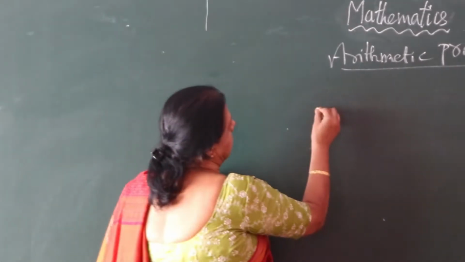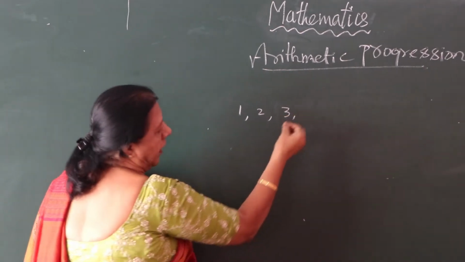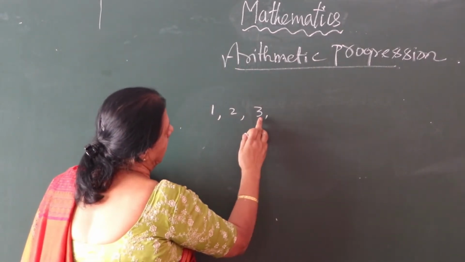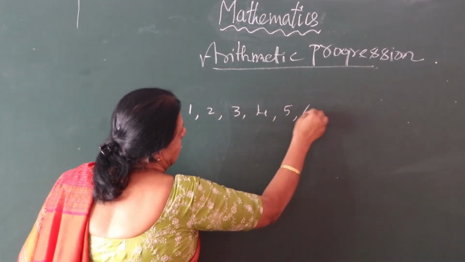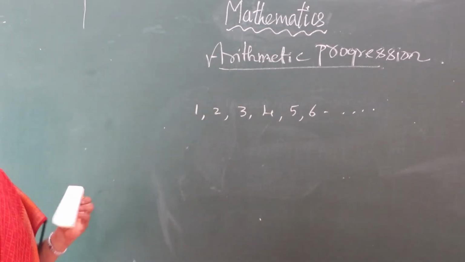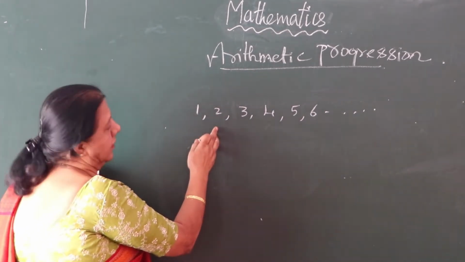Okay, one more example I am going to take. Suppose you take for example 1, 2, 3. All the children, repeat with me: 1, 2, 3, 4, 5, 6, etc. It continues: 7, 8, 9, 10, etc. This we call a sequence.